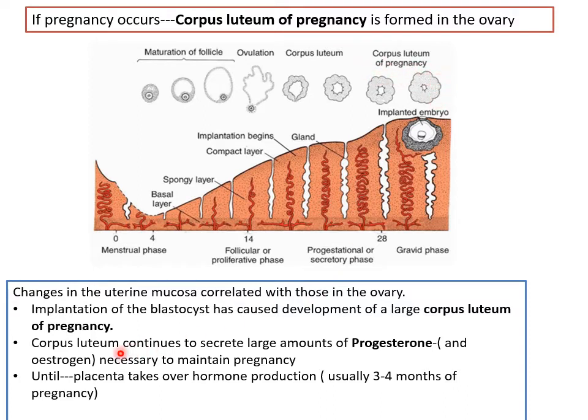Okay, so it continues to secrete until when? Until the placenta develops from embryonic and maternal tissues and takes over the nourishment. Then only it will degenerate. So this takes about 2 to 3 months, and by that time the placenta can take over. Okay.